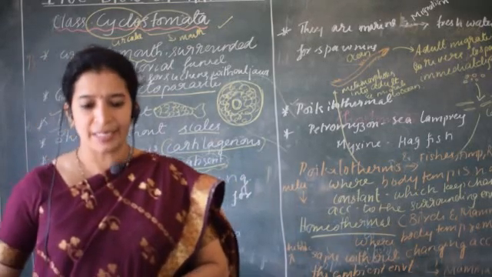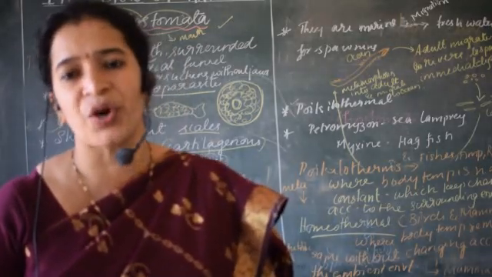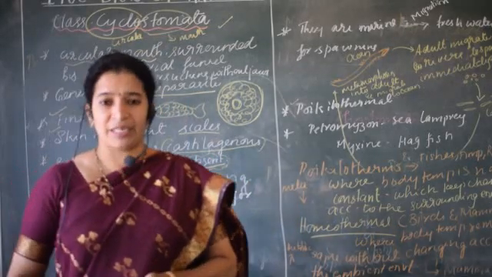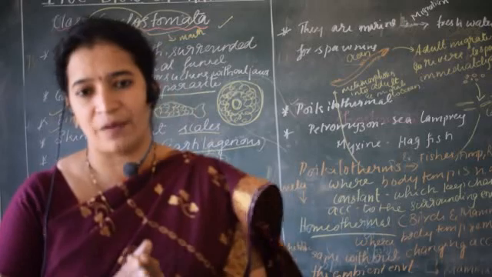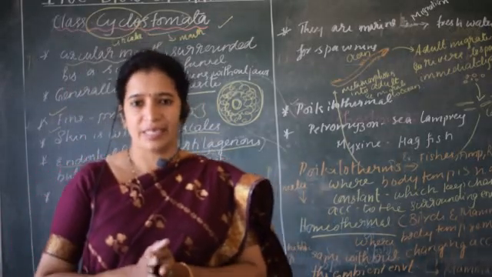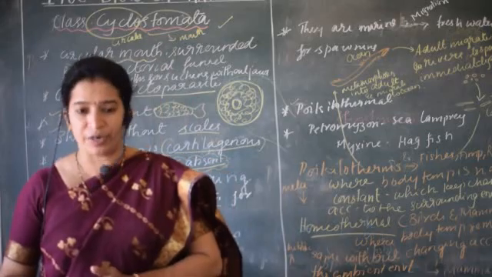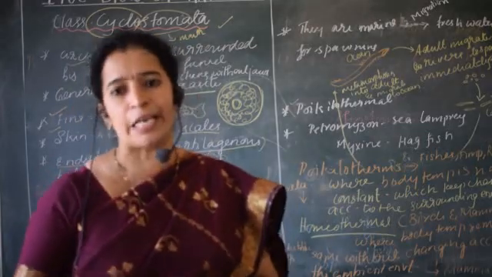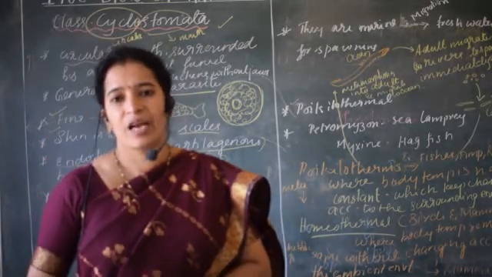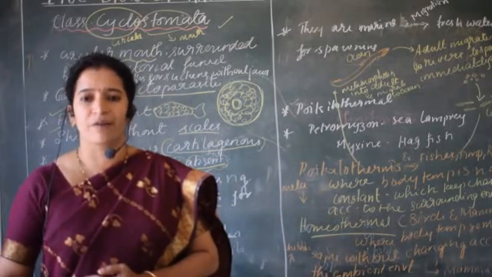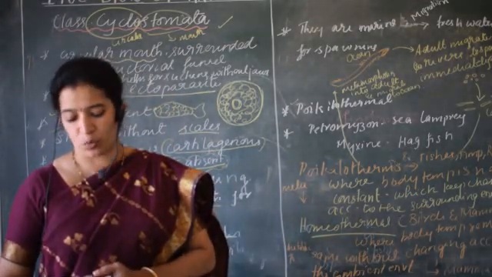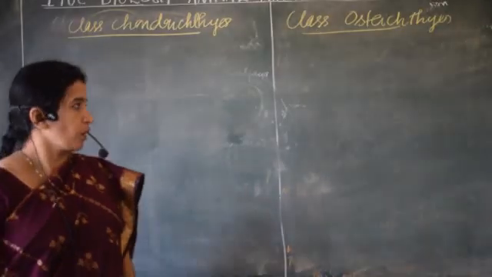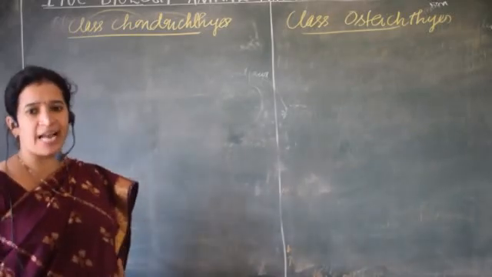Also, cartilaginous fishes are ureotelic and osteichthyes are ammonotelic. They excrete urine that is more dilute, whereas osteichthyes excrete in a concentrated form, which does not require much water, since they are completely freshwater. This is the topic of today's video, class chondrichthyes and class osteichthyes.